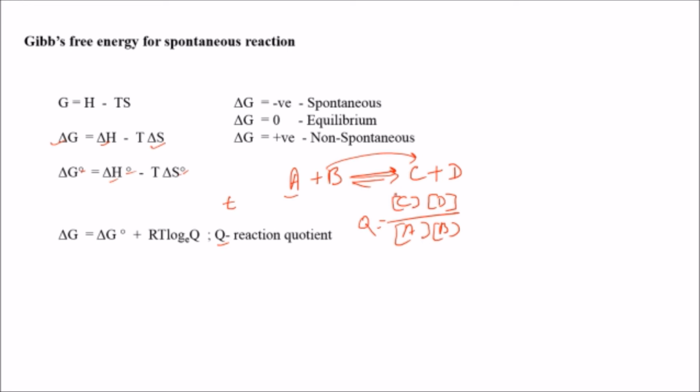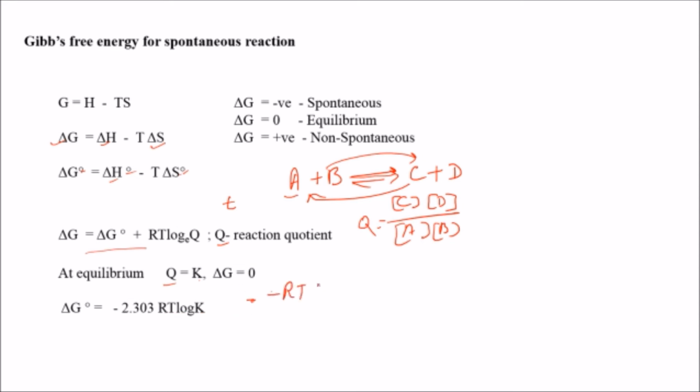It is the representation of the equation before equilibrium is reached, because when equilibrium is reached, the amount of formation of C plus D will be equal to its breakdown into A plus B. So when equilibrium is reached, Q will be equal to K, and we know that del G is equal to 0. Replacing these values in this equation, we get del G naught equals minus 2.303 RT log K.